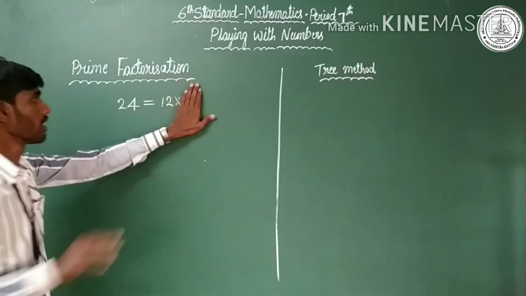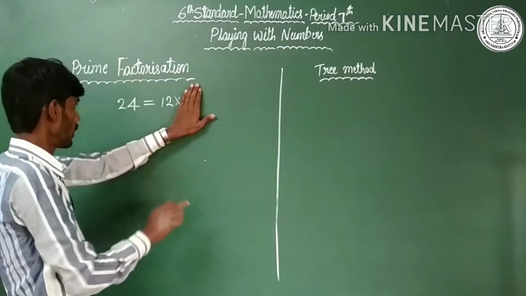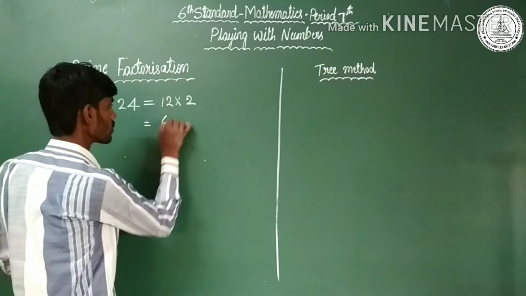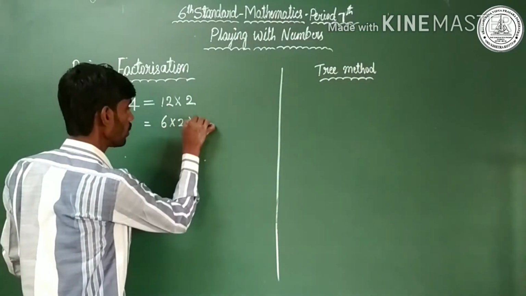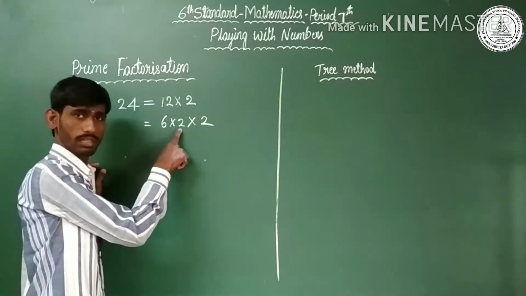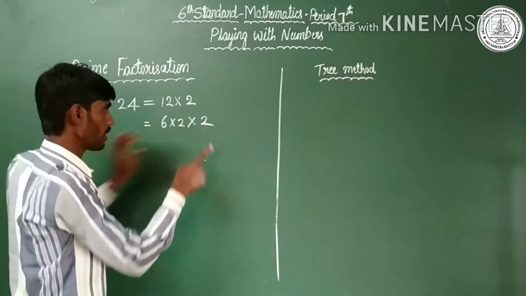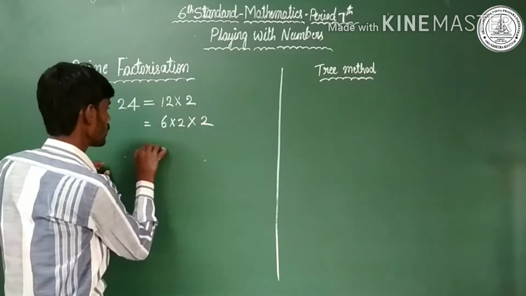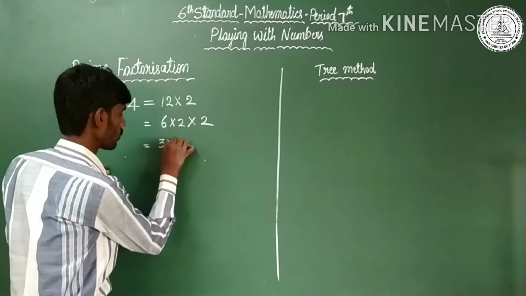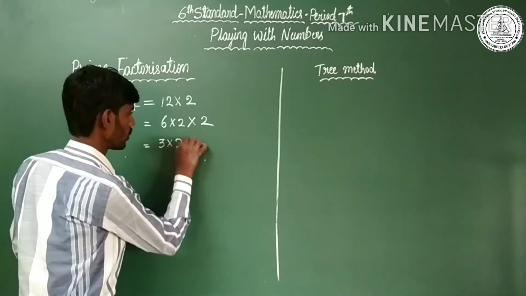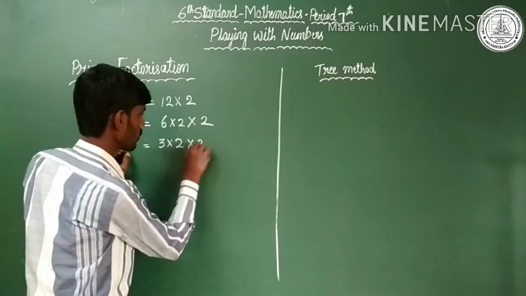Let us divide 12. 12 can be written as 6 into 2, and here 2 is written as it is. 2 is a prime number. 6 we need to represent as 3 into 2, with 2 as it is.